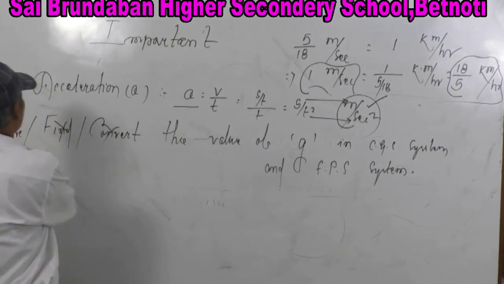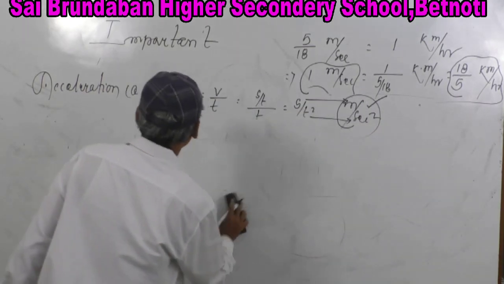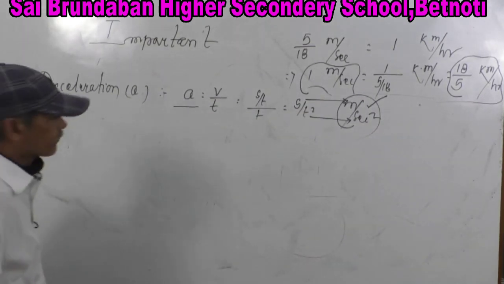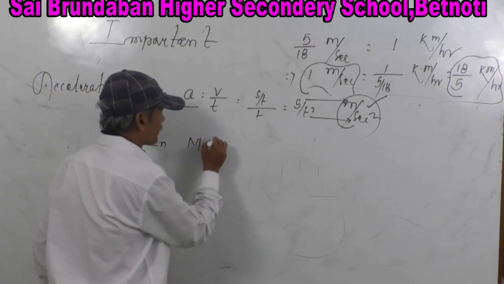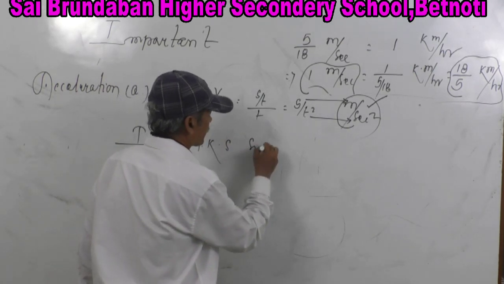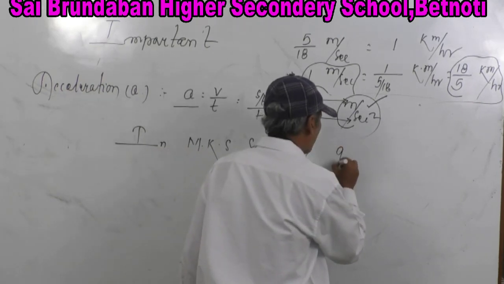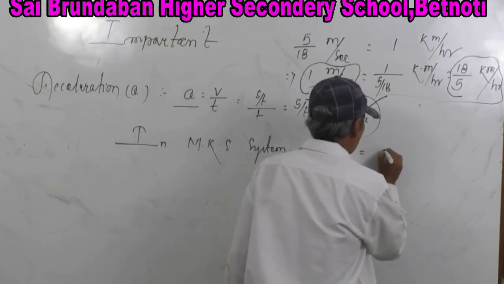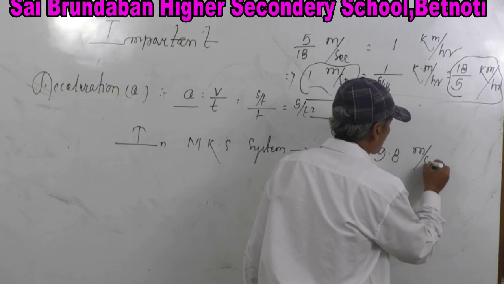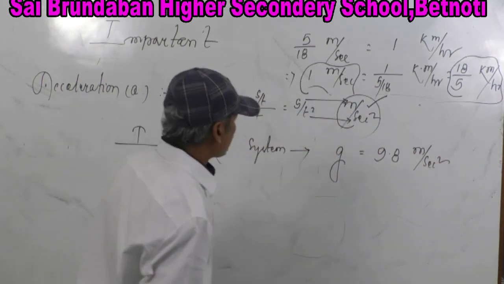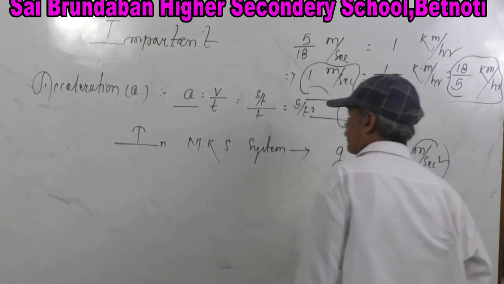Okay. What is the value of g in the MKS system? First, you should know what is the value of g in the MKS system. In the MKS system, the value of g is equal to 9.8 meter per second square. But the question arises, why is its unit meter per second square?